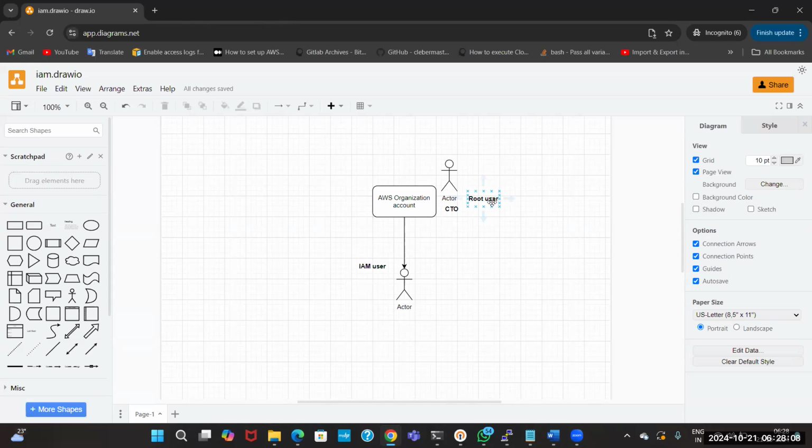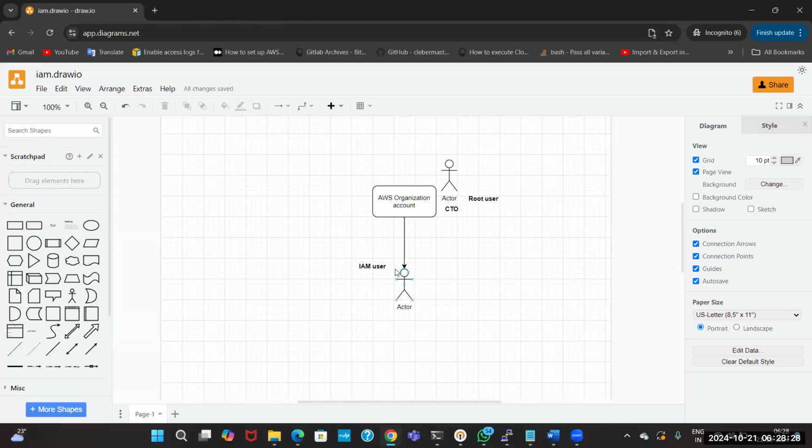Now, other than the root user, all other users will be considered as IAM users. And for each user, you have to give the access. Creating a user is different, giving the access is different. Let's take a scenario. Suppose you have joined the company.